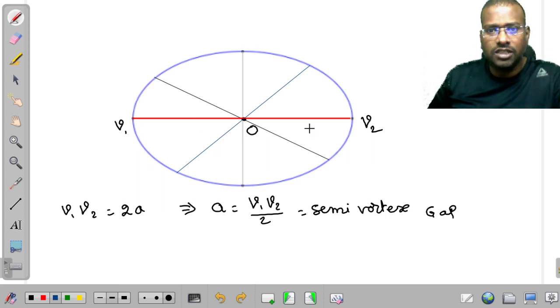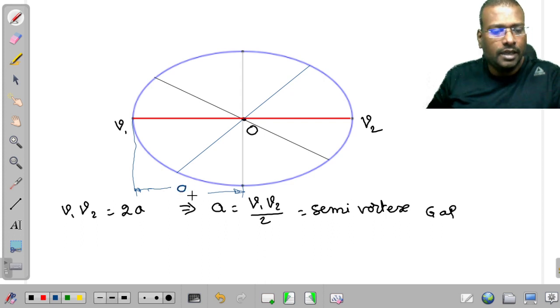Among these, the largest axis is considered as the major axis. This one coincides with the vertices. That is why the semi-vertex gap is considered as a.